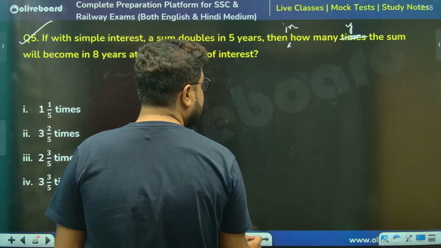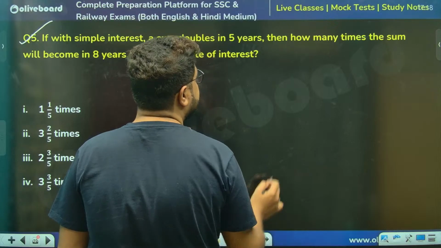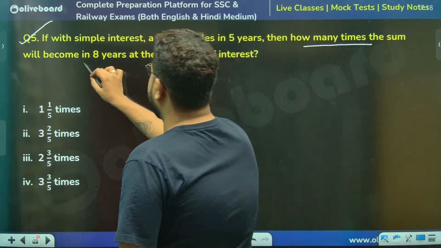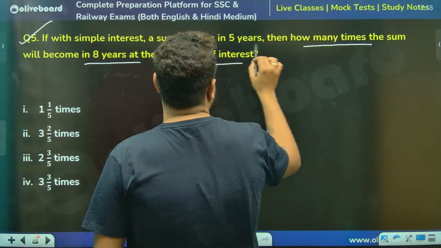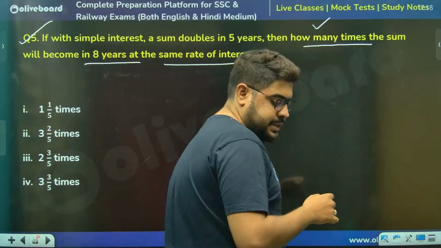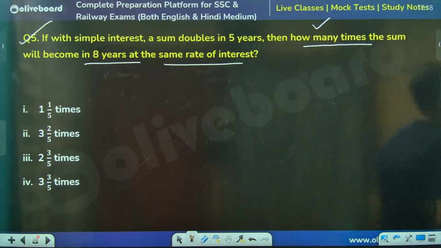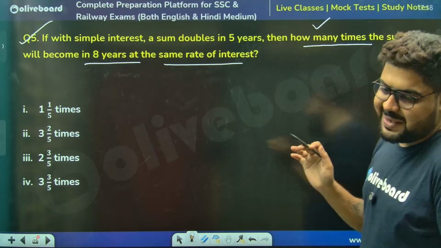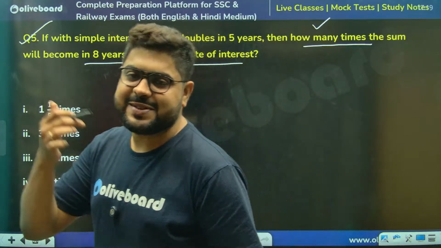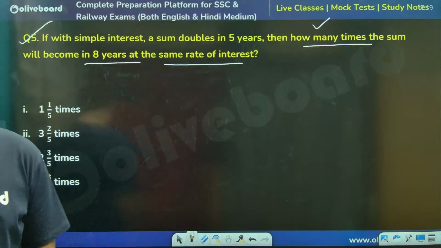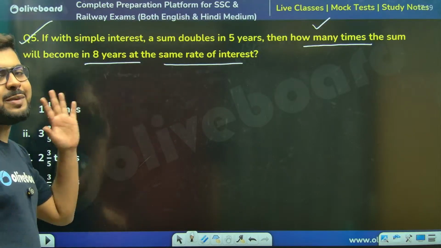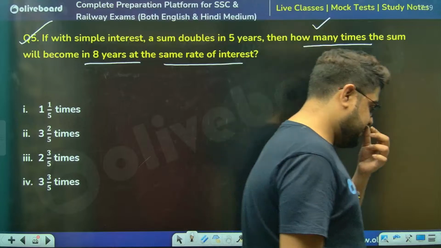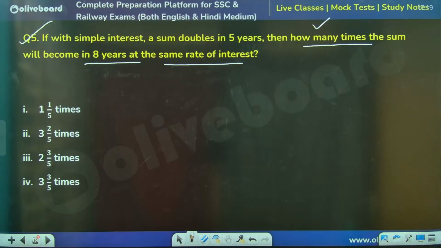Achha, no. Arey nahi, the question was right. They are asking, in 8 years at the same rate of interest, this sum will become how many times? Again, this is an NTPC PYQ, na? And RRBs has this trend of giving some weird language. So it is kind of copied from a book only, PYQ books. Because Railway and SSC exams, they publish their questions. So this is exactly the question.